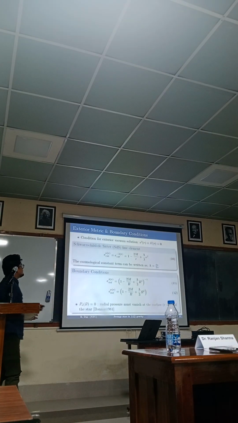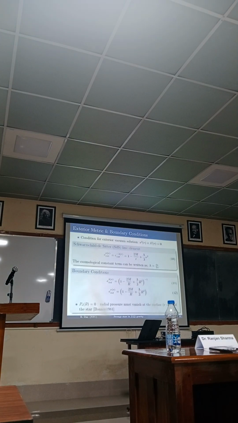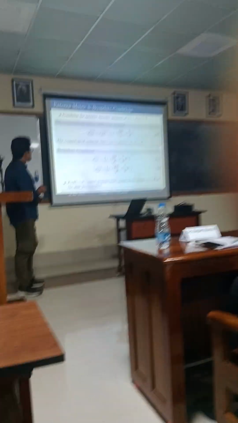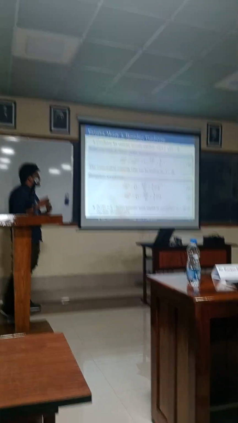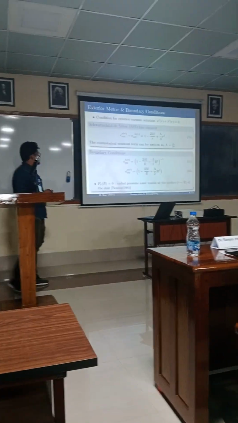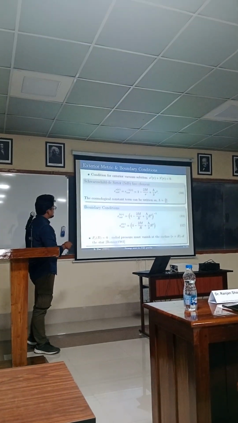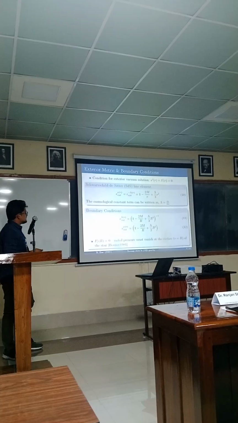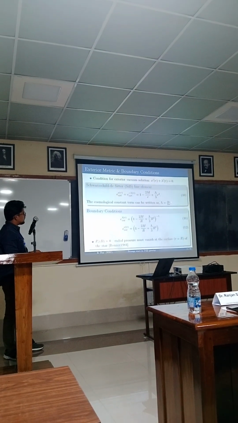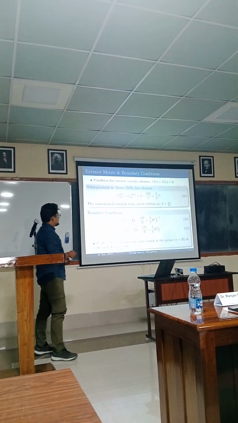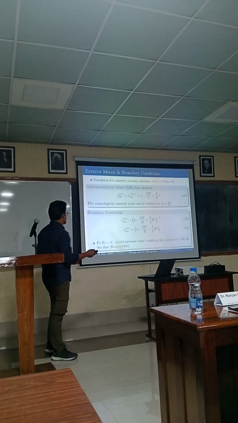Now that we have the interior metric, we have to find the exterior metric. For this, we have applied this condition, and with the help of this we find that the Schwarzschild-de Sitter line element comes out naturally from the linear f(Q) gravity. Here we can see from this metric that we can physically describe the importance of phi 0, and it can be termed the effective cosmological constant.